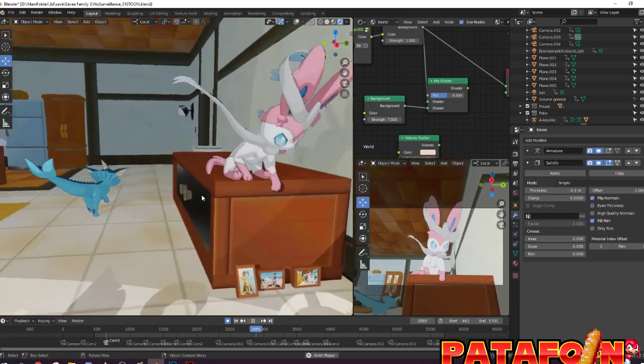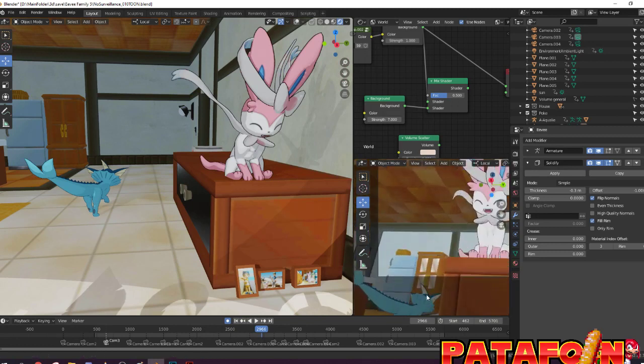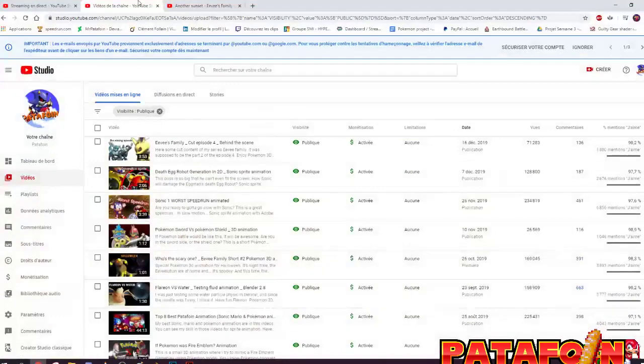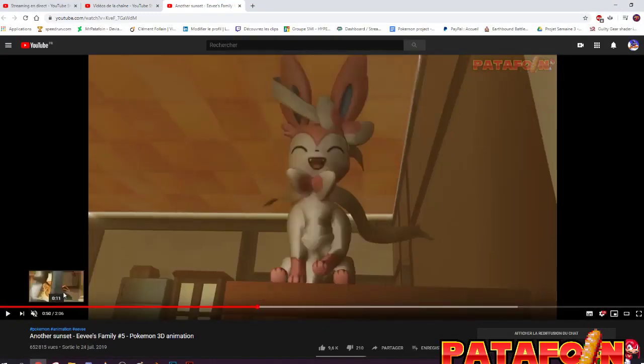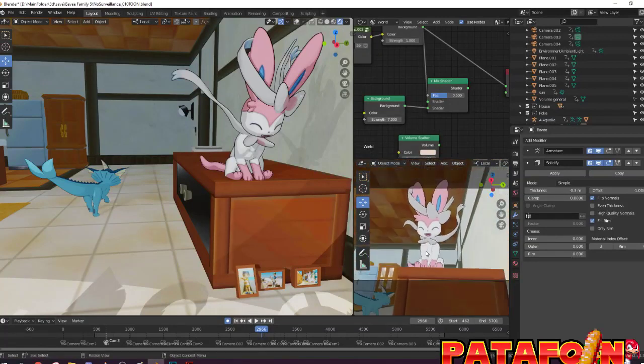So then the animation continues. Here in the camera view, Vaporeon is extremely near to being shown, but she's here. If I watch the video, at this moment we don't see Vaporeon, but she's just right here, where my mouse is. Just right here. Haha. I will just hide this quickly.